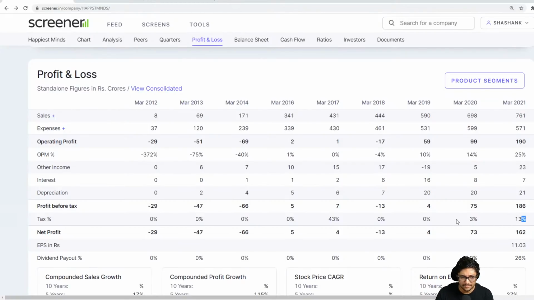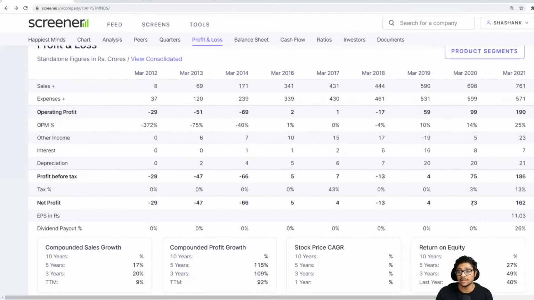But that doesn't matter. Come to profit before tax, which is 75, and then profit after tax is 73. That means his EPS, which is earnings per share, should be good. If you look at 2021, his operating profit margin went up by 25%. What this basically means is my sales is going up, but my expenses are not going up so much. So if you look at the sales jump, it is almost 70 crores from 2020 to 2021, but his expenses have gone down from 599 to 571. So he's made more money with less expense. That's a good sign. So his operating profit margin is up. 190 crores he's made. Profit after tax, totally everything, it's come up to 162. And his EPS is 11.03.